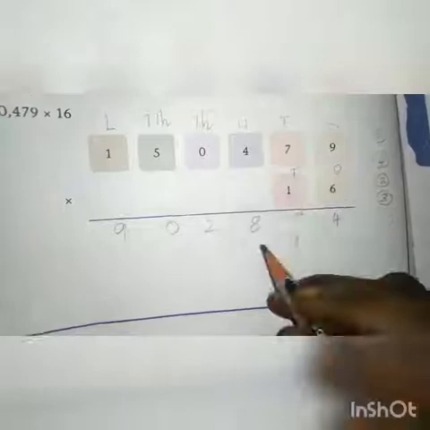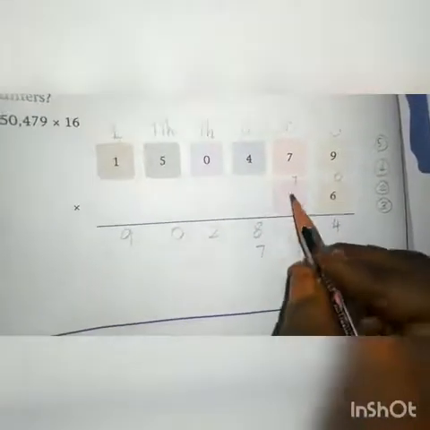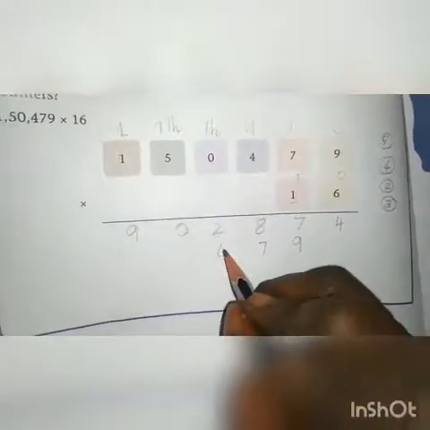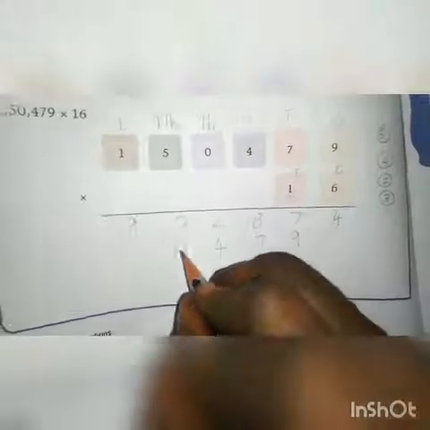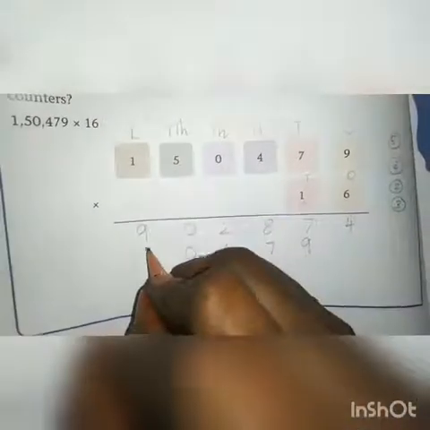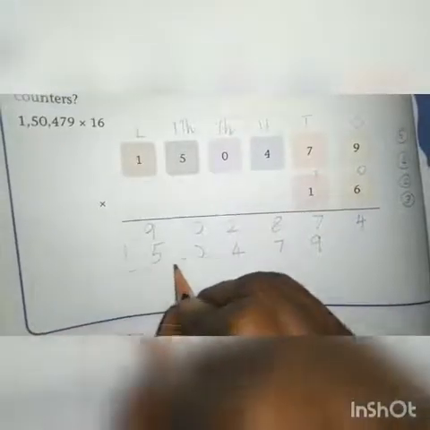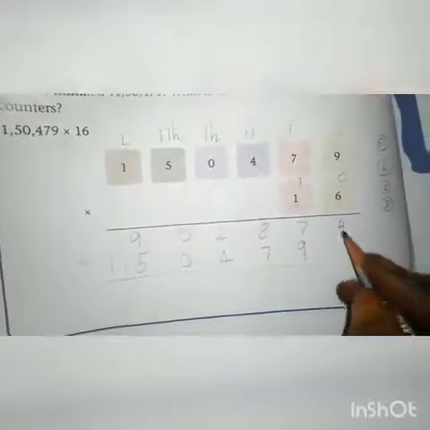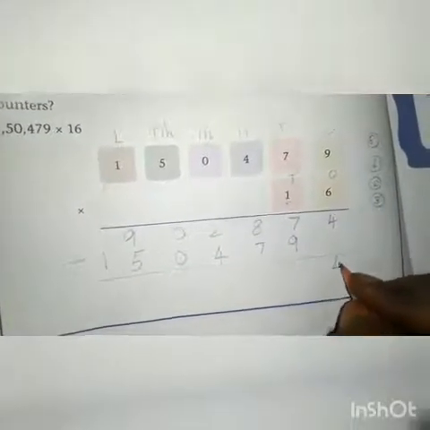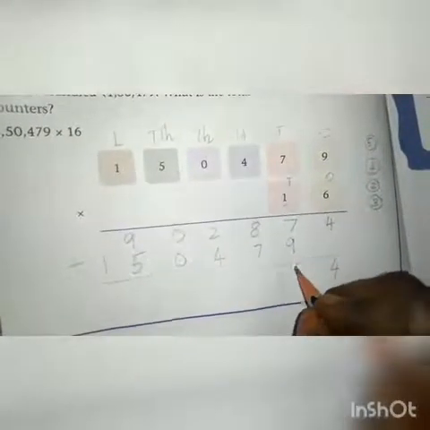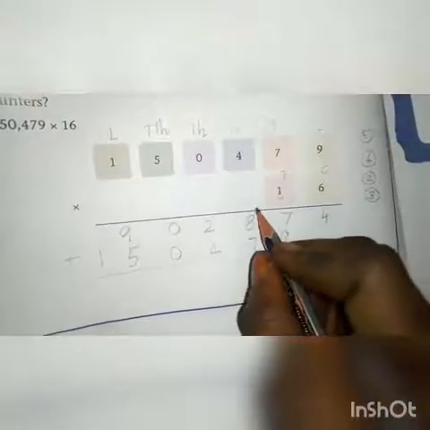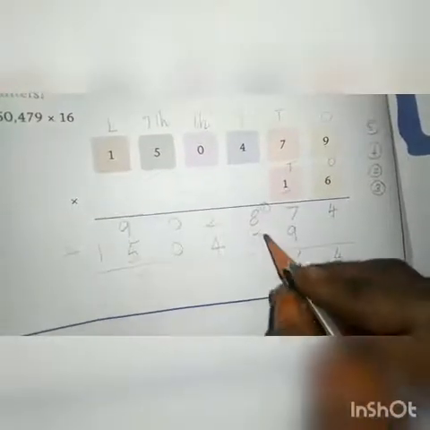1 7s are 7. 1 4s are 4. 1 0s are 0. 1 5s are 5. 1 ones are 1. Now we have to add these values. 4 plus nothing, 4. 9 plus 7, 16. You have to write only 6. 1 will be carried over to the next place.